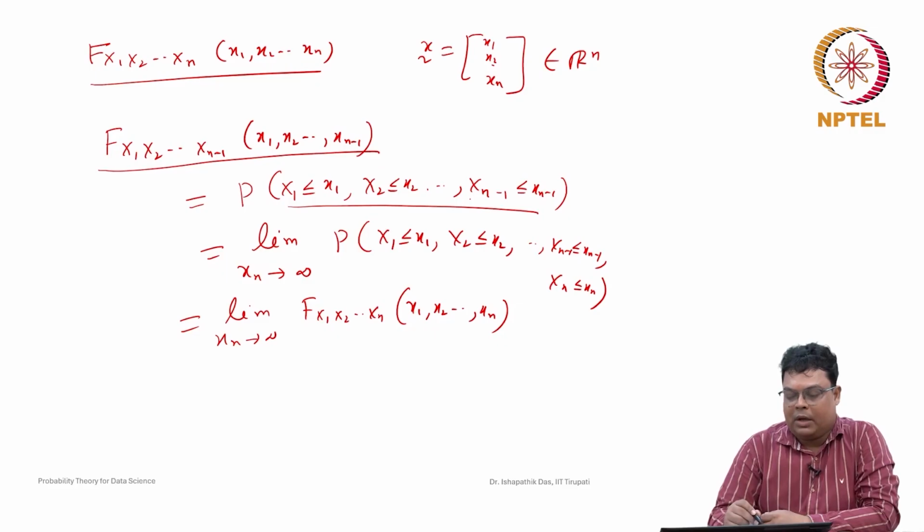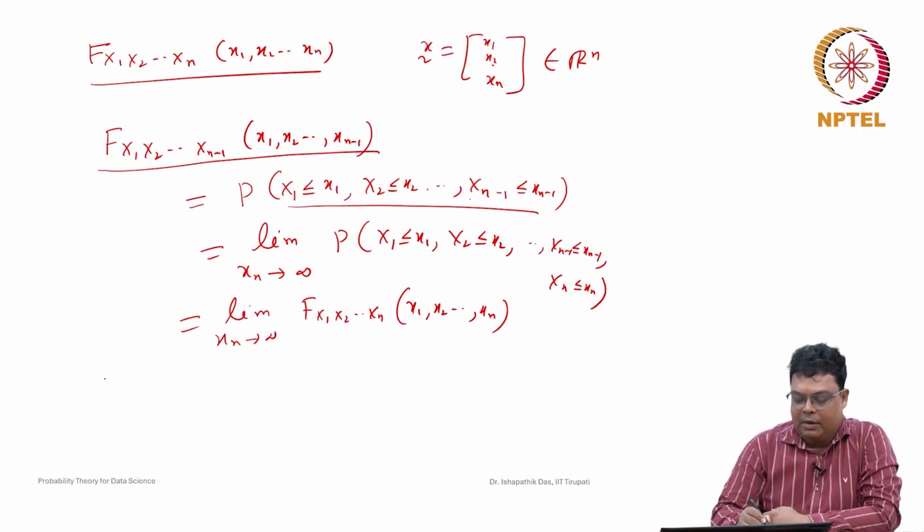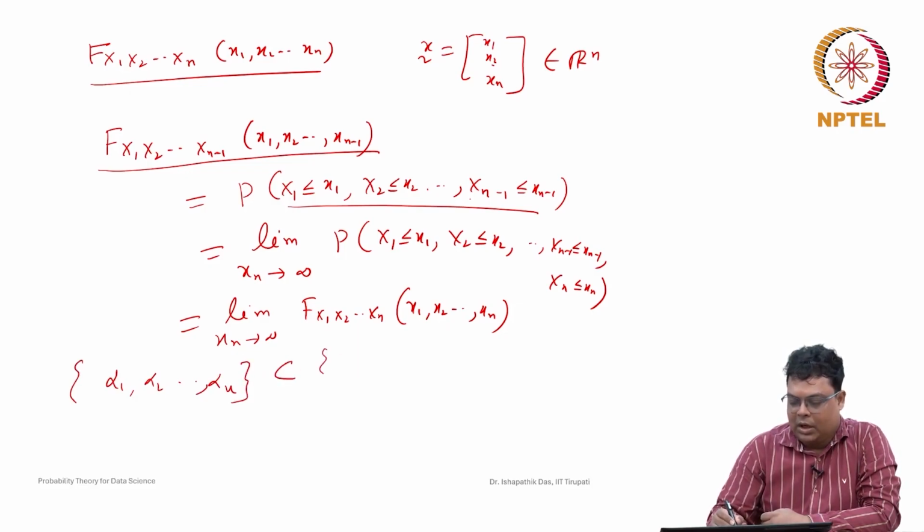Now in general, if you want any subset, suppose alpha 1, alpha 2, up to alpha u, with a notation like u, suppose this is a particular subset of the values 1, 2, up to n, and you want to find F of x alpha 1, x alpha 2, up to x alpha u.